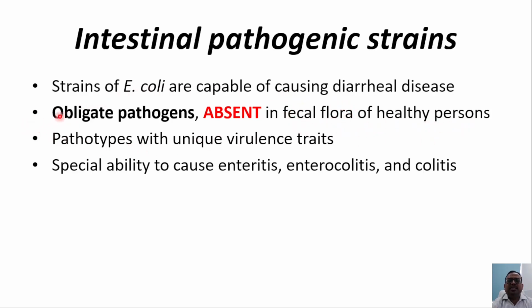They are of different pathotypes with unique virulence traits, and these virulence traits are acquired by certain plasmids or bacteriophages. So they have the special ability to cause a range of infections from enteritis and enterocolitis to colitis.